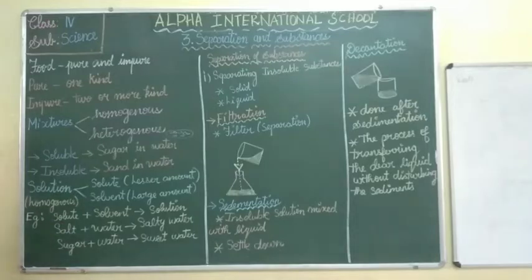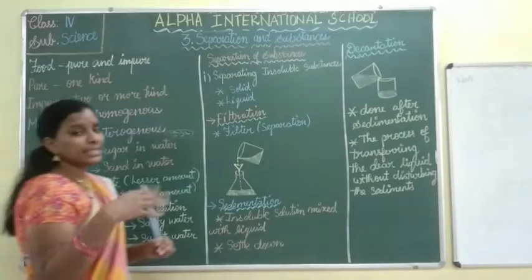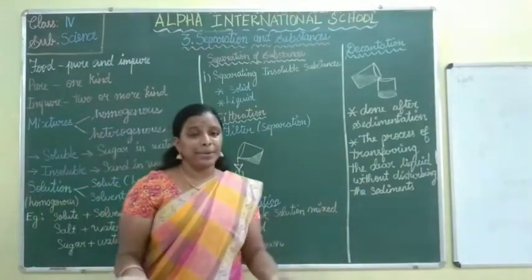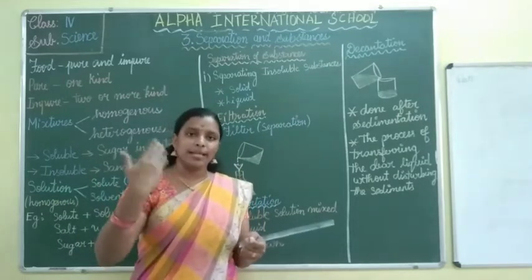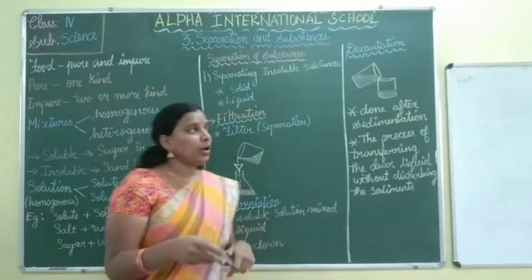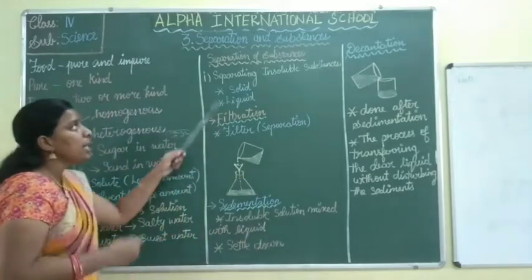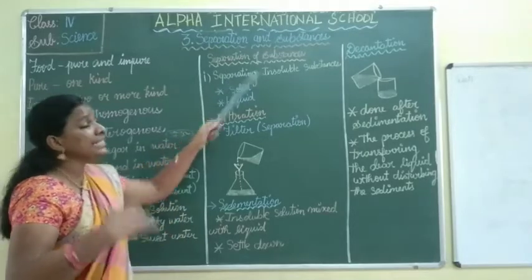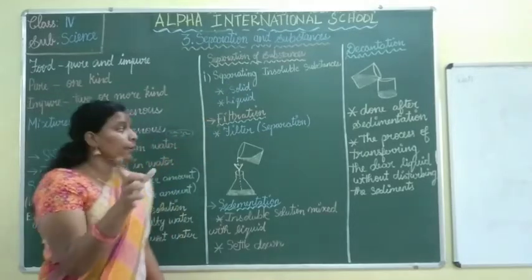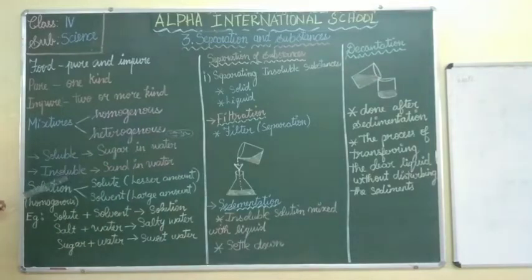Okay, now we are going to see how substances can be separated. What is the procedure? How does it get separated? What are the methods? We can see them one by one. First we are going to see separation of substances. The first thing is separating insoluble substances. Insoluble means heterogeneous.